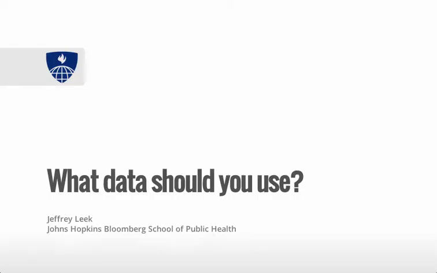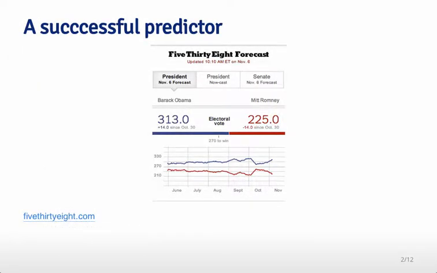After defining the question of interest, the next most important thing is to identify the data set that will allow you to create the best possible predictions with your machine learning algorithm. An example of a really successful predictor here in the United States is something called 538. This was a blog that was designed to build an election forecasting model to predict who would win the presidential and other elections in the United States.